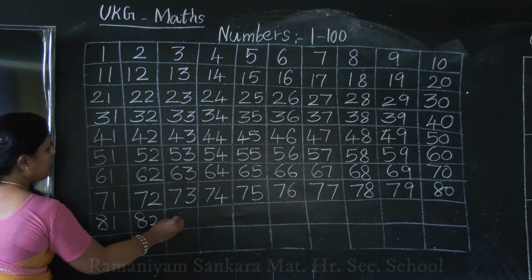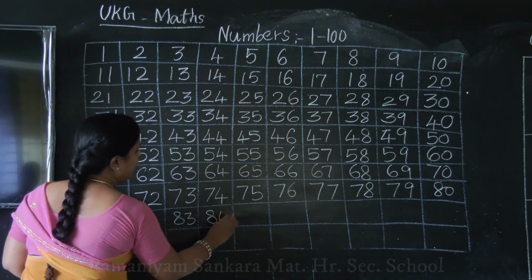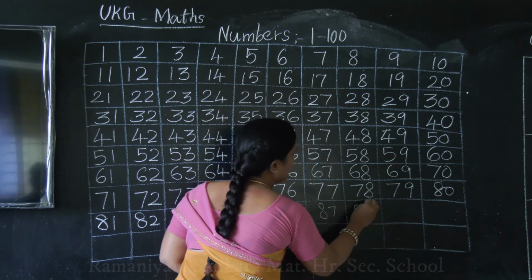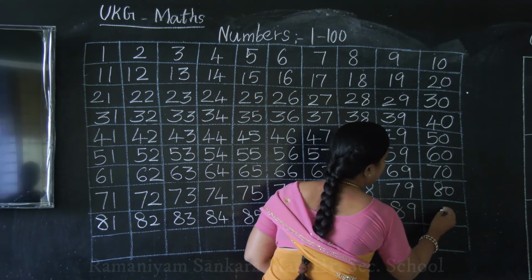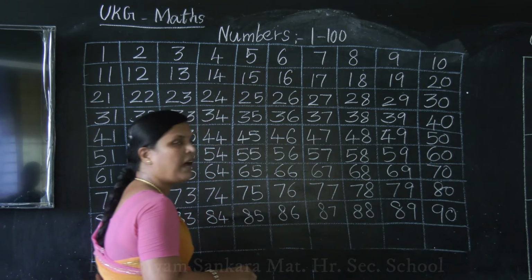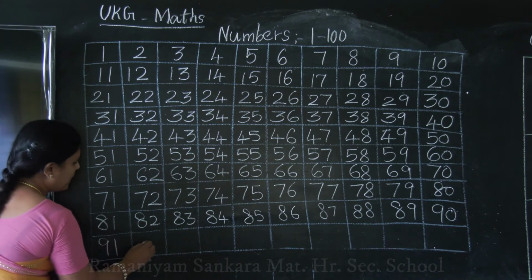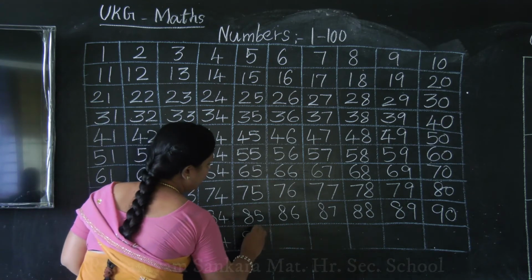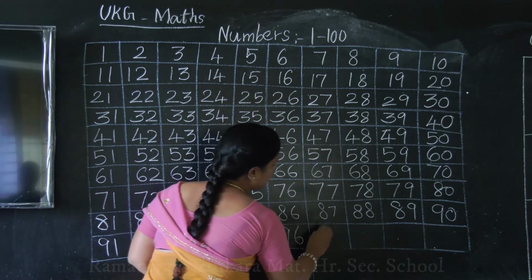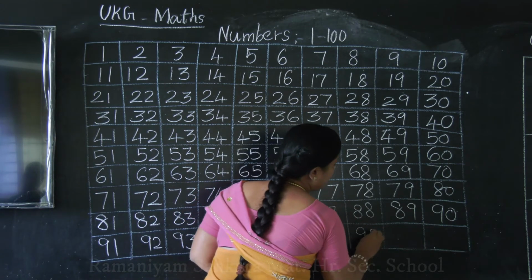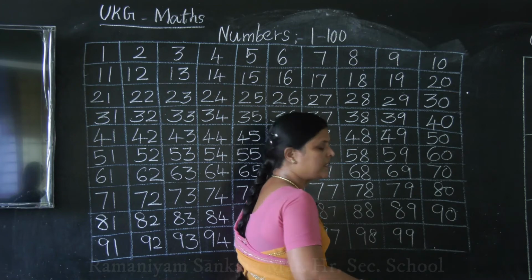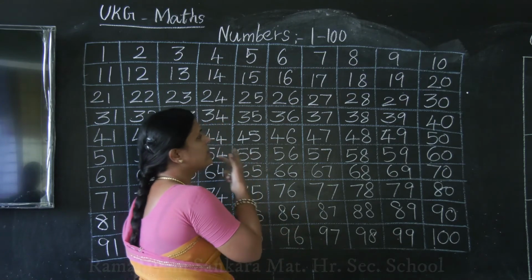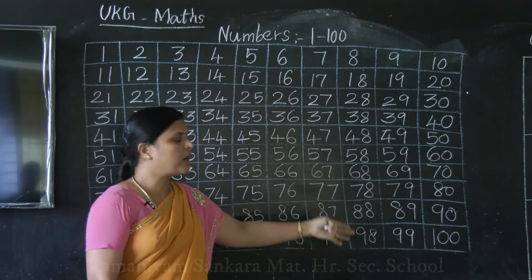81, 82, 83, 84, 85, 86, 87, 88, 89, 90. After 90, what will come? 91, 92, 93, 94, 95, 96, 97, 98, 99. Then what's our last number? 100. Okay, children, we have written the numbers 1 to 100.